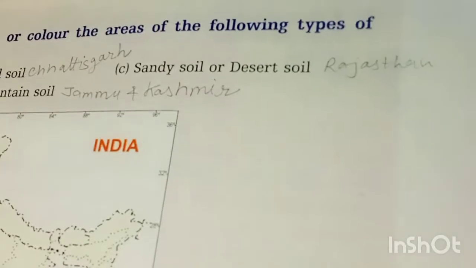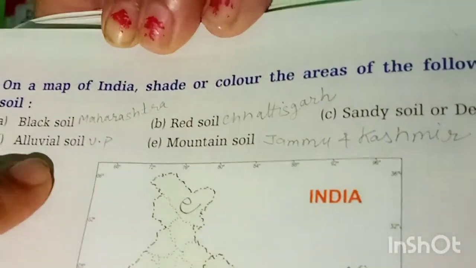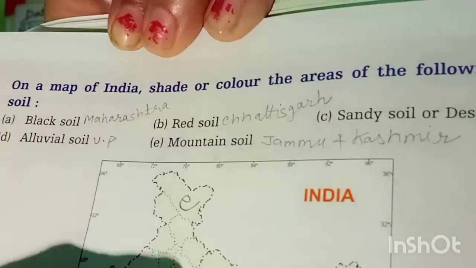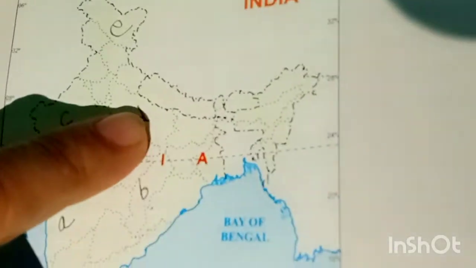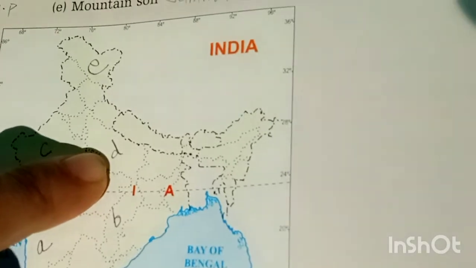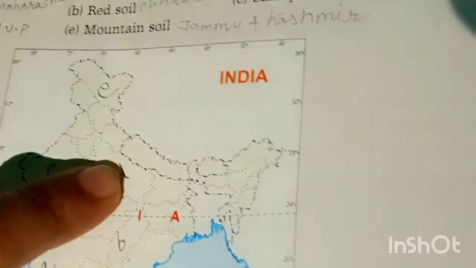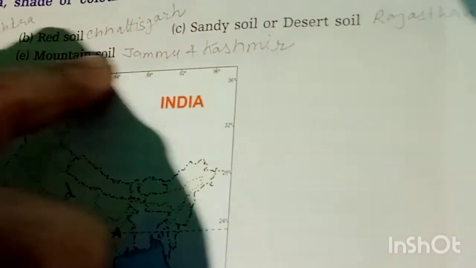Then next is D, that is alluvial soil, and alluvial soil is mainly found in the northern plains. Here I mention only one state, and this is your state, Uttar Pradesh. I mention D here, and everyone use a different color for alluvial soil. And last, E is mountain soil.